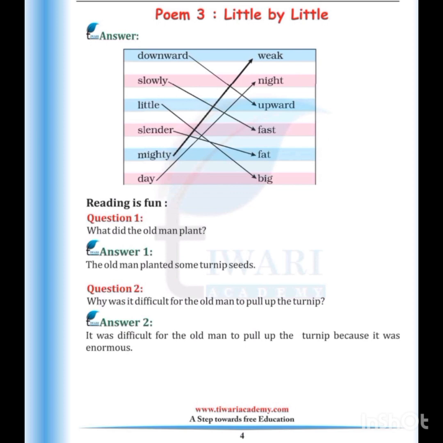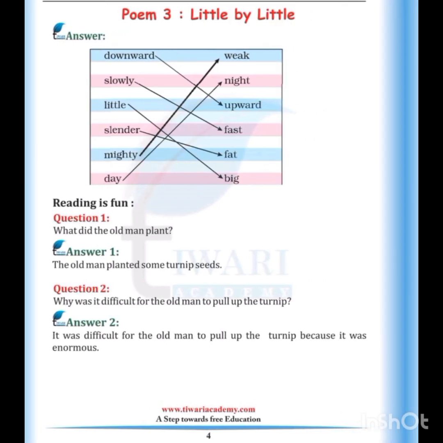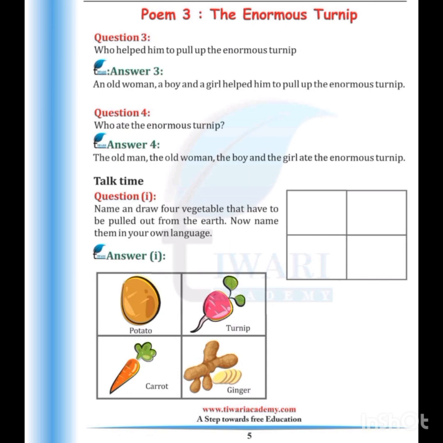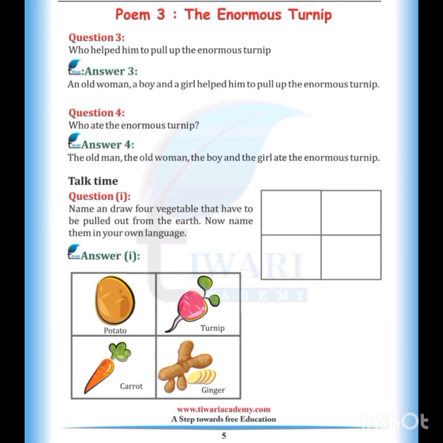What did the old man plant? The old man planted some turnip seeds. Why was it difficult for the old man to pull up the turnip? It was difficult for the old man to pull up the turnip because it was enormous. Who helped him to pull up the enormous turnip? An old woman, a boy, and a girl helped him pull up the enormous turnip. Who ate the enormous turnip? The old man, the old woman, the boy, and the girl ate the enormous turnip.